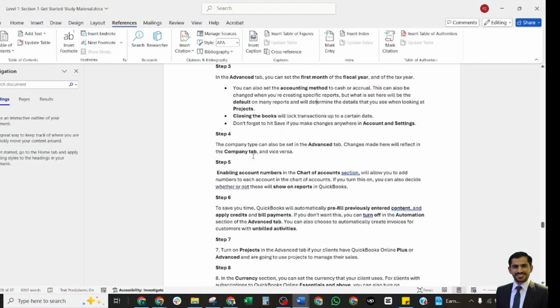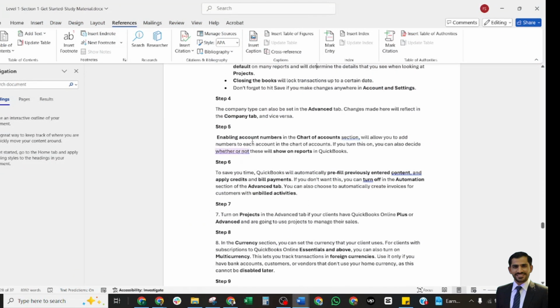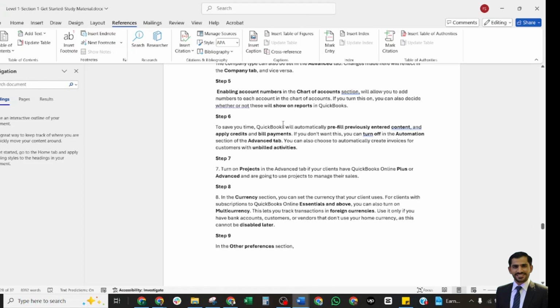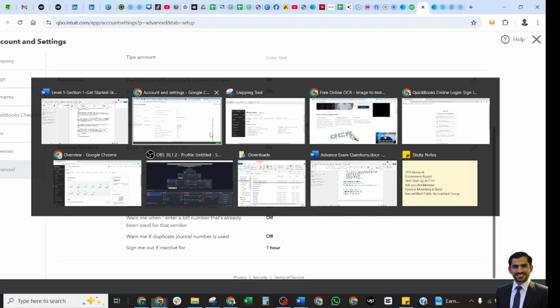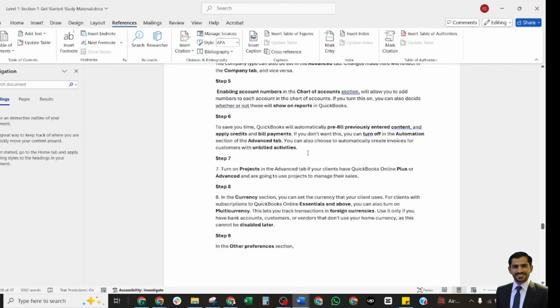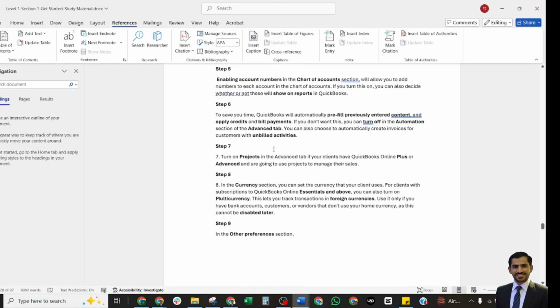Here we shall discuss the next step, step 4. A company type can also be set in the Advanced tab. And step 5, enabling the chart of accounts numbers section, will allow you to use the number of each account here. In the next step, you can also automatically pre-fill previously entered content, which we have already discussed in our video. These are shown here: automation, pre-fill forms with previously entered content, automatically apply credits, and automatically apply bills. So these are discussed in detail. You can turn them off and on here.